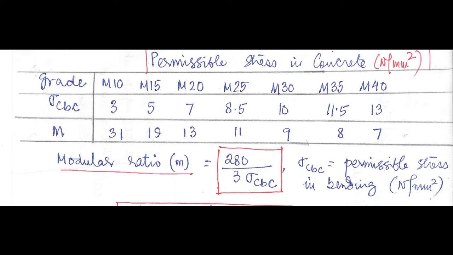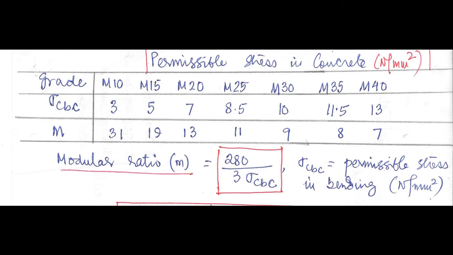Now we will learn about the permissible stress in concrete, the modular ratio, and what modifications are done in the permissible stresses when different types of loads are accounted for in the design. Let us start with the table first. In this table I have shown you the grades, that is M10, M15, M20, M25, and in this way the grades of the concrete are shown.